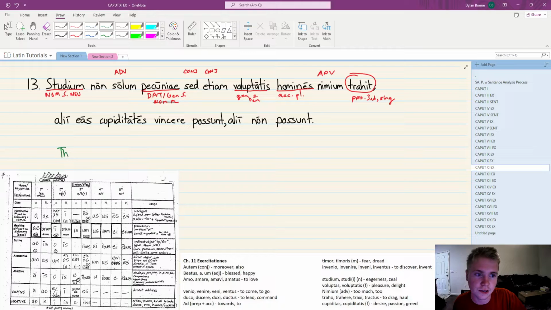We know it is the studium, which actually study is not quite a good one, but the eagerness or zeal. Write that with some decent handwriting. The zeal, not only pecuniae. So this is where you have to take dative or genitive. And I'm not really seeing anything from the verb or anything in the sentence that indicates an indirect object is going to be here. So we're going to take this as a genitive, but if we come across issues, we might have to refer back. So I won't cross it out yet. Of money.